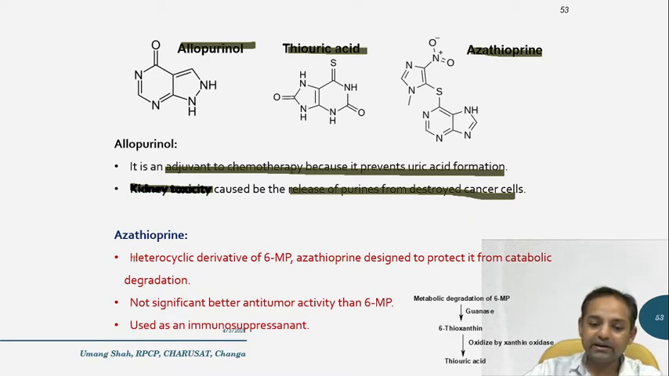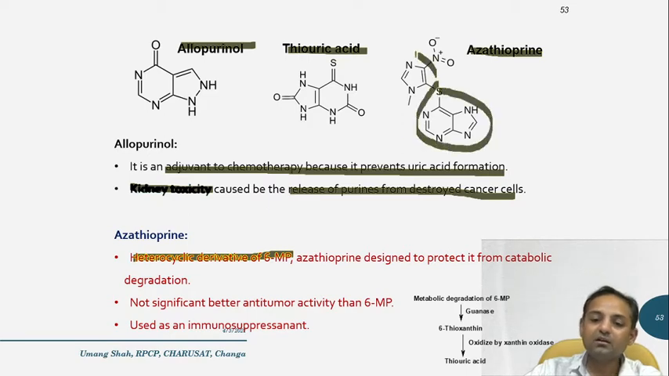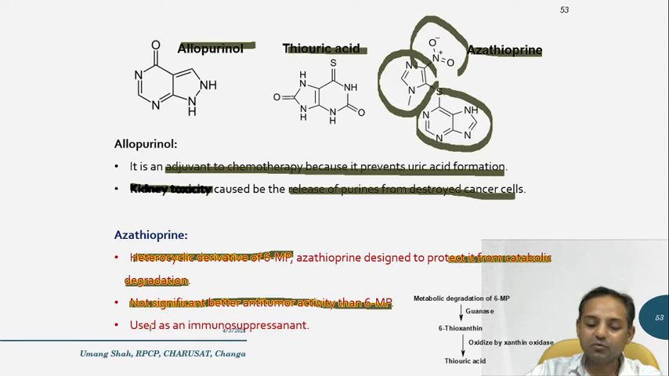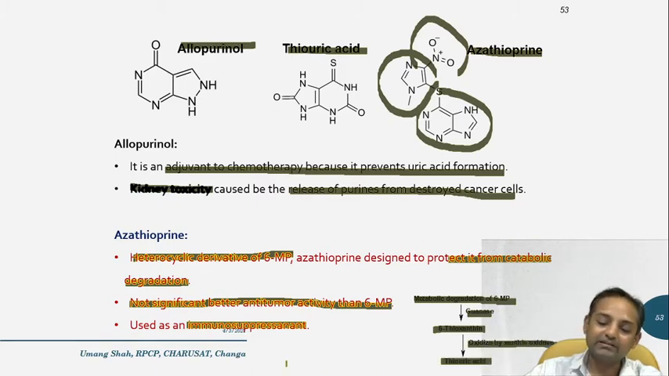Azathioprine is a heterocyclic derivative of 6-mercaptopurine. So this is the structure of 6-mercaptopurine, where an imidazole ring with nitro groups is attached, which is called the heterocyclic derivative of 6-mercaptopurine, and it is designed to protect it from catabolic degradation. Note, it has no significantly better anti-tumor activity than 6-mercaptopurine, and nowadays it is used as an immunosuppressant. So metabolic degradation of 6-mercaptopurine by guanase converts it into 6-thioxanthine, and then it is oxidized by xanthine oxidase to thiouric acid. This is how degradation of mercaptopurine occurs.